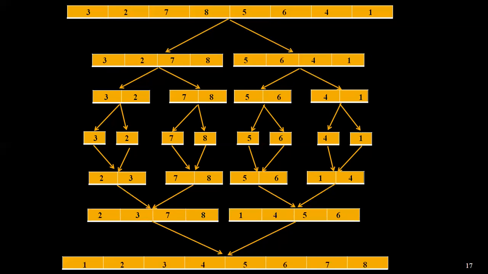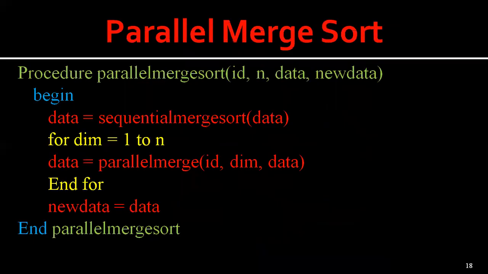This is how we write it in parallel merge sort. The procedure parallel merge sort has 4 arguments and we execute it like this. So this is how we can use parallel merge sort.